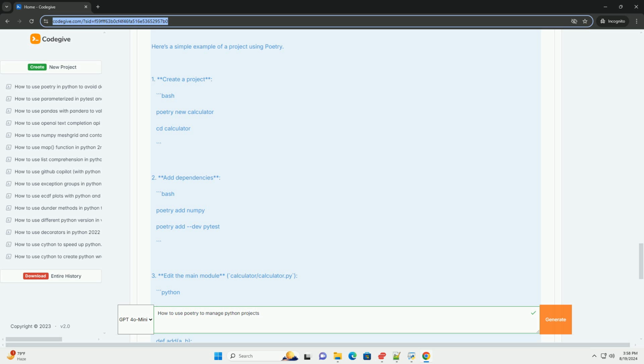Conclusion. Poetry simplifies Python project management by handling dependencies, virtual environments, and packaging with ease. It is highly recommended for both beginners and experienced developers looking to streamline their workflow. Experiment with its features to get the most out of your Python projects.